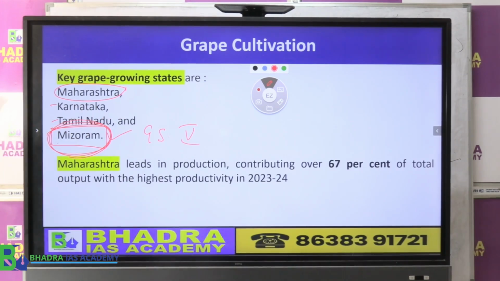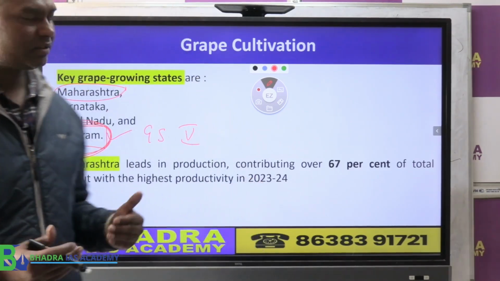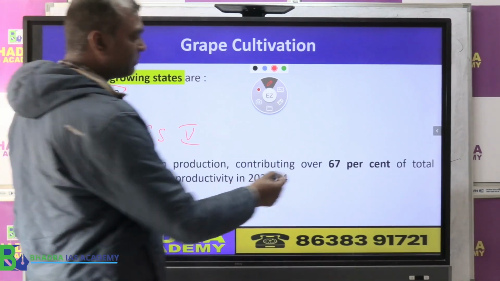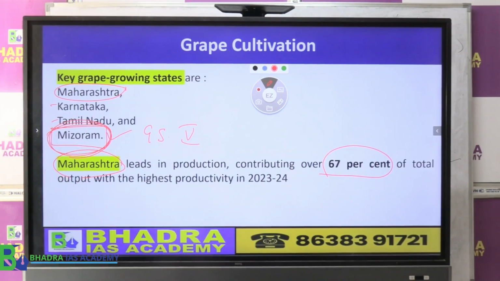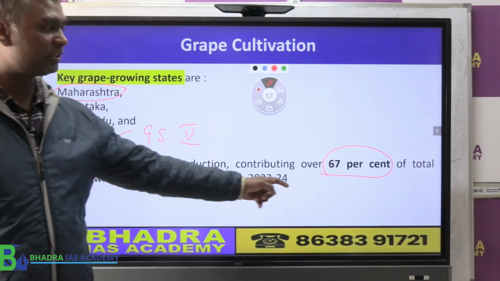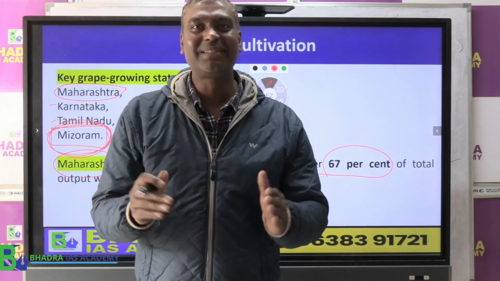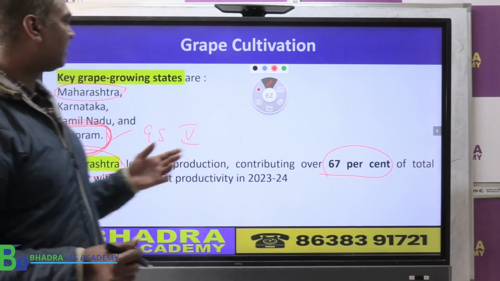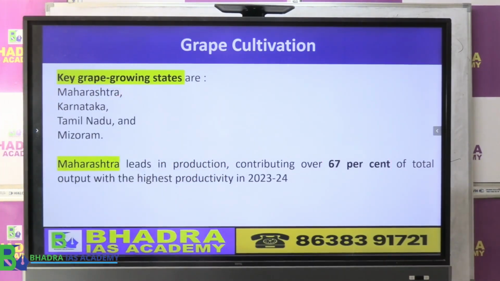Okay, so now according to the economic survey, which state of India is leading in grape production? That is the state of Maharashtra. That is 67% of the total output coming from Maharashtra, in 2023-24. And within Maharashtra, where are the maximum grapes coming from? It comes from Nashik. So that is the area where they cultivate a lot of grapes.